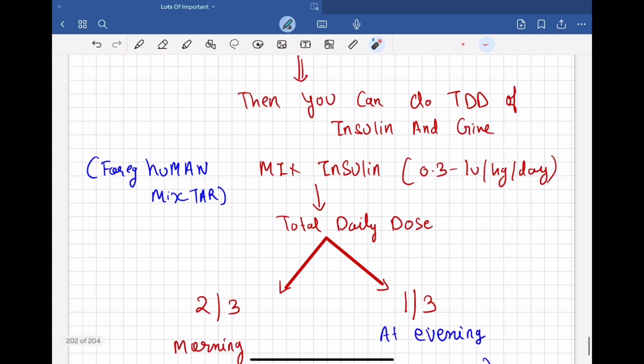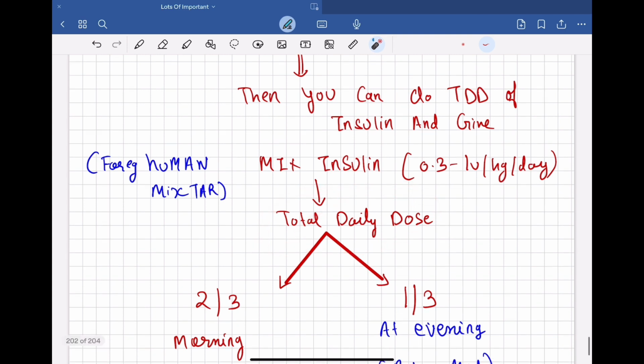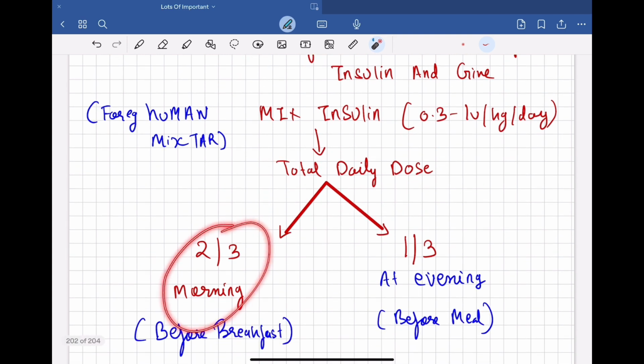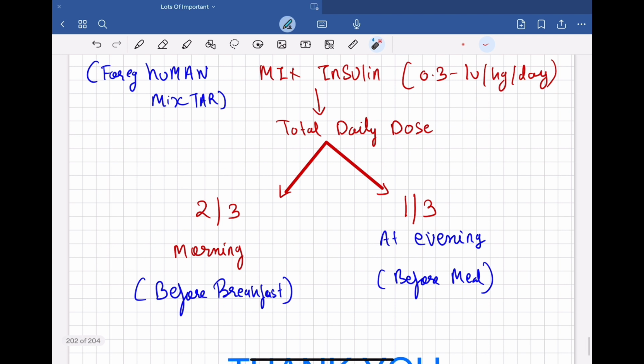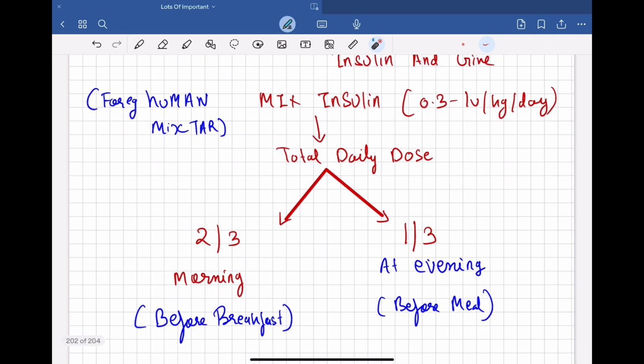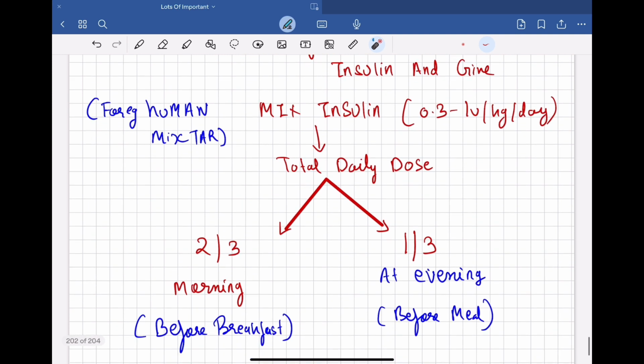What you will do in this case is calculate the dose by multiplying 0.3 to 1 unit per kg of the patient, and you will get the total daily dose. And you will give 2/3 of the dose in the morning before breakfast and 1/3 in the evening before the meal, which is a human mixed dose, and which will be very easy for the patient because the patient has to take insulin shots only twice a day, right? Before breakfast and before the evening meal, right?